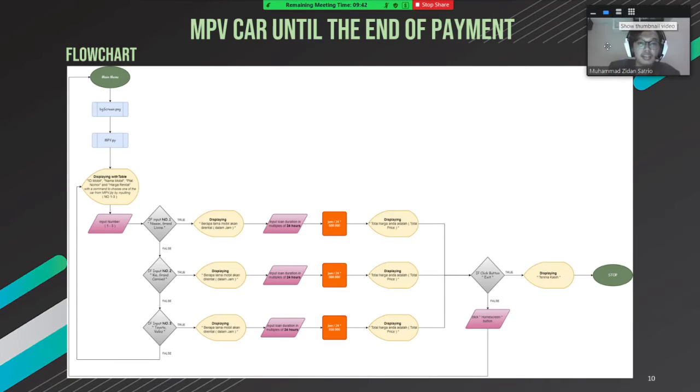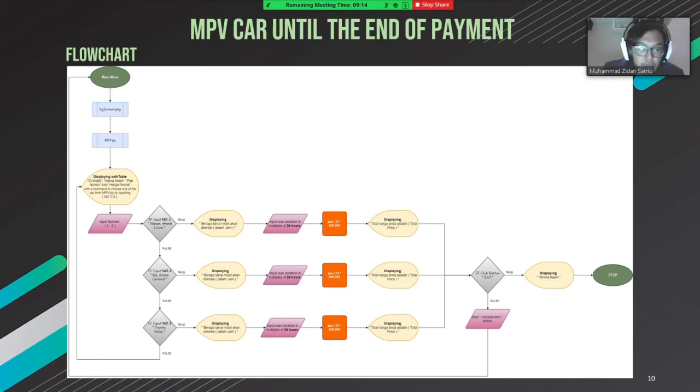Next, MPV car until the end of payment. This is the flowchart of MPV car. Start from main menu to MPV.py. It will display ID mobil, plat nomor, harga rental, and you will input the number 1 until 3, and after that there's decision.